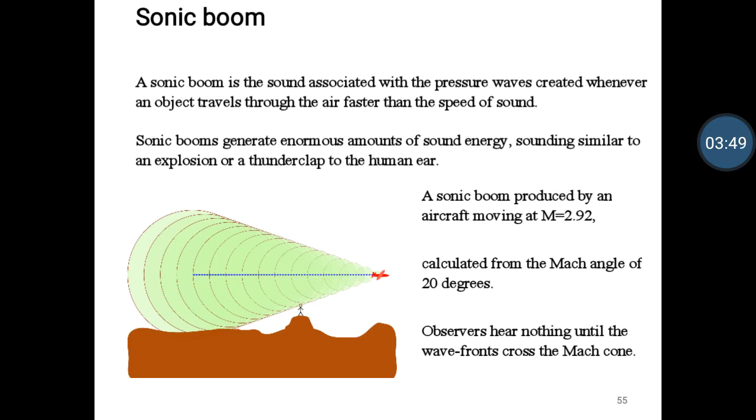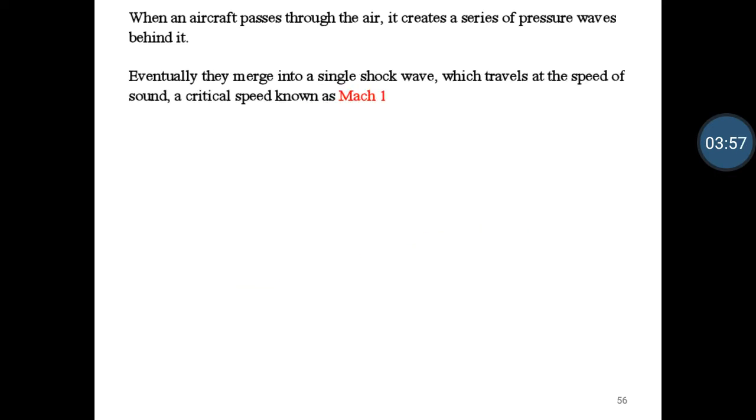Now, when the aircraft passes through the air, before it reaches Mach number equal to 2.92, there was a condition when the aircraft was reaching Mach number equal to 1. In that condition, we can say that the aircraft was trying to cross the sound barrier.